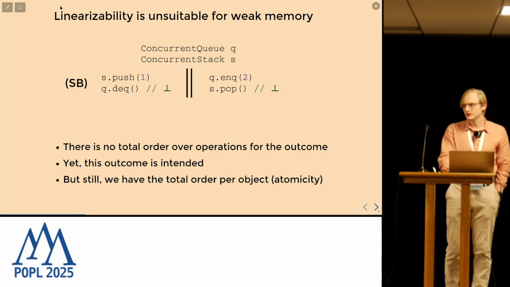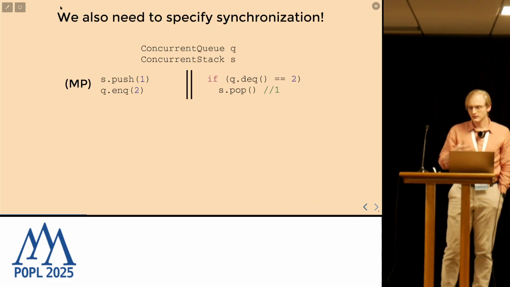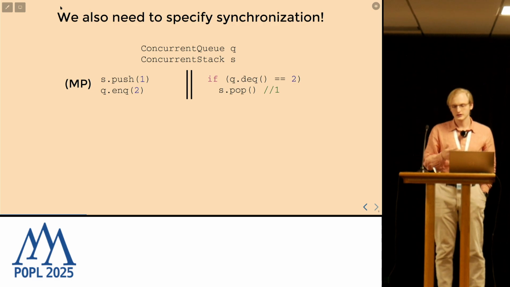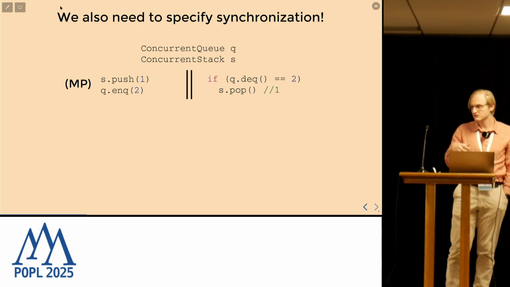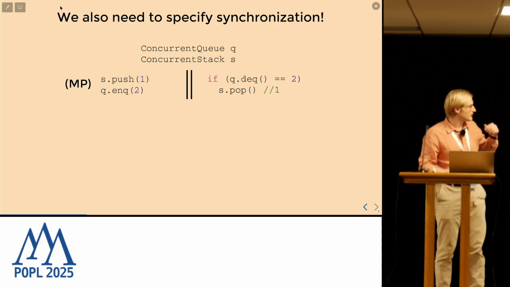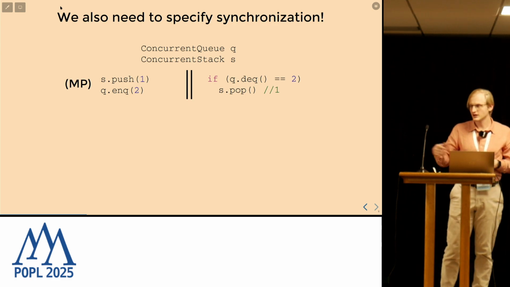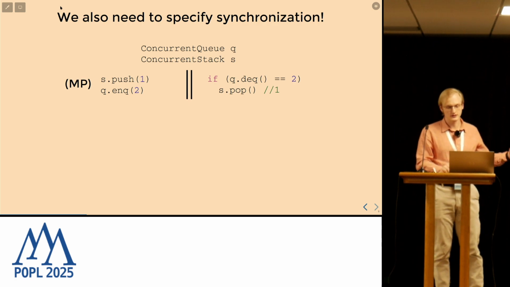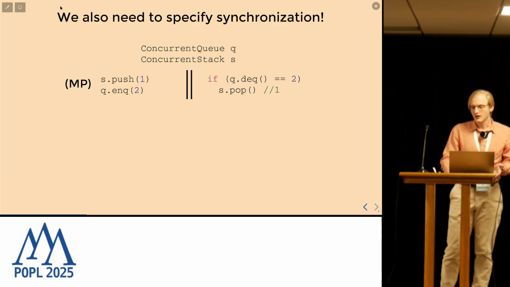But just atomicity is not enough. Some implementations of concurrent data structures want to provide guarantees on synchronization. For example, here it's very natural to expect that if in the second thread we retrieve value 2 that was pushed in the first thread, and before that the stack was modified, we actually see an empty stack in the second thread.